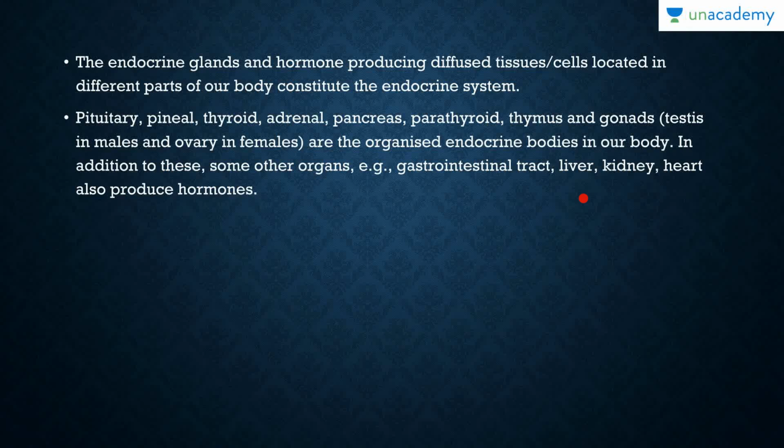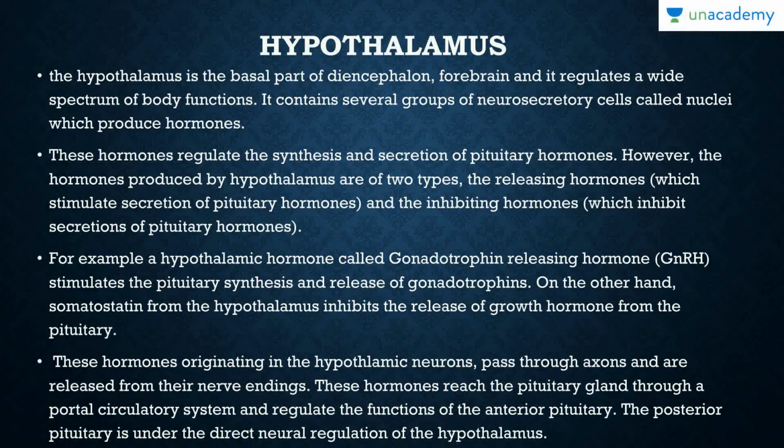We have actually done human physiology, and we've spoken about a number of hormones which are not secreted by these organized endocrine bodies, such as the pituitary, pineal, and all of these. These are secreted by other parts, and they're also considered endocrine because obviously they are secreted right into the bloodstream. So getting started, we have the first one, which is the hypothalamus.